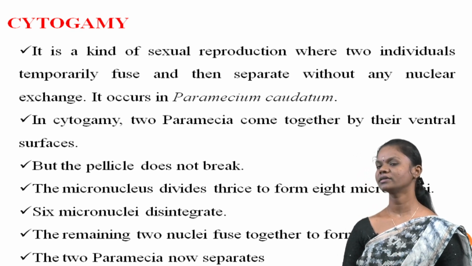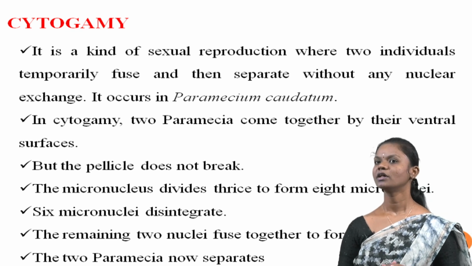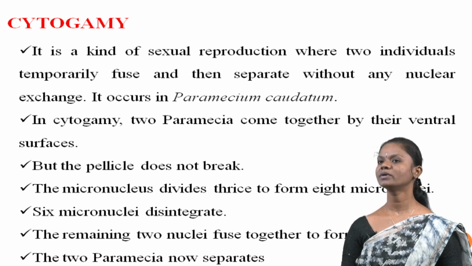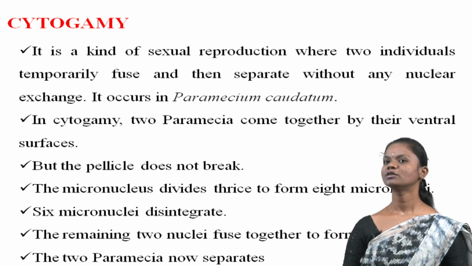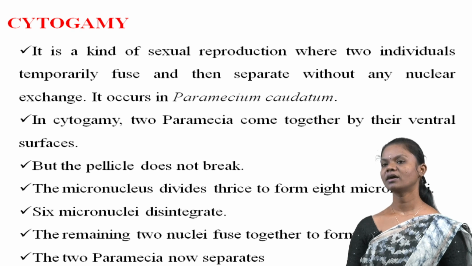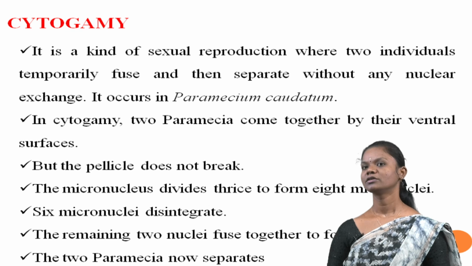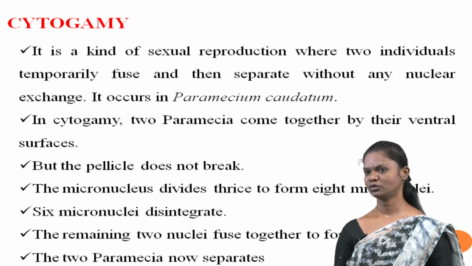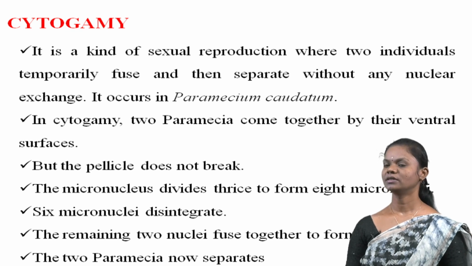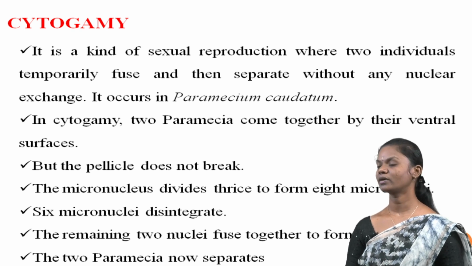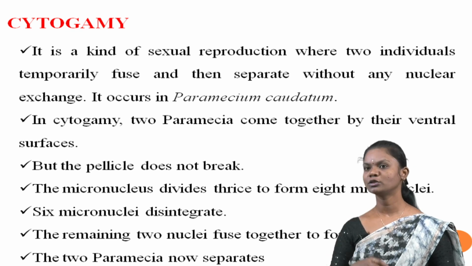The micronucleus within each Paramecium undergoes three divisions, resulting in the formation of 8 micronuclei. Out of these, 6 micronuclei disintegrate, while the remaining 2 nuclei fuse together to form the synkaryon. Following this fusion, the 2 Paramecium separate from each other, completing the process of cytogamy.